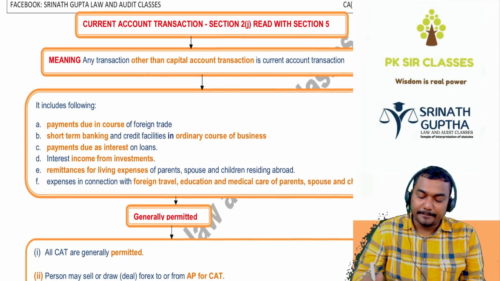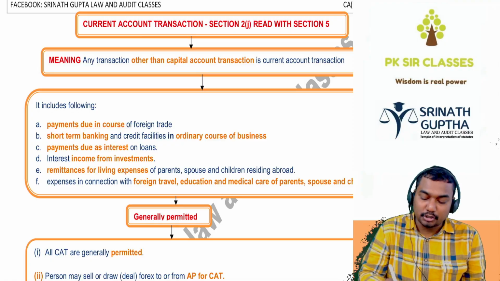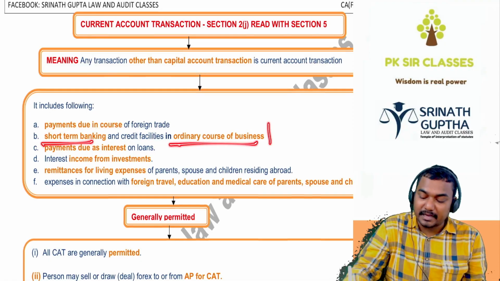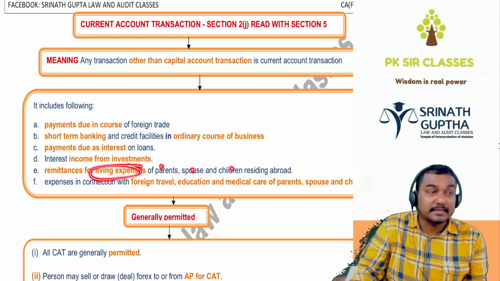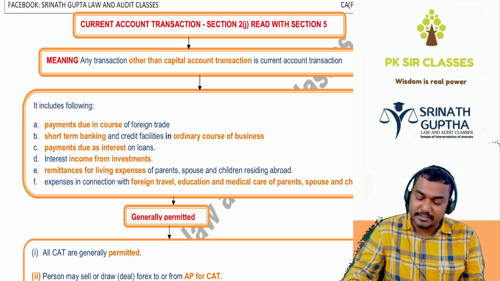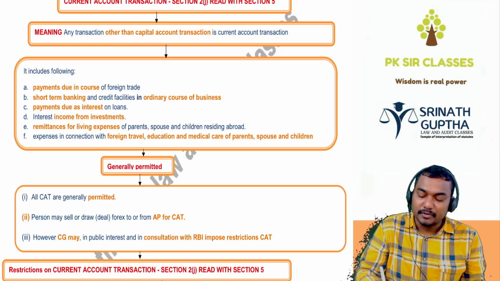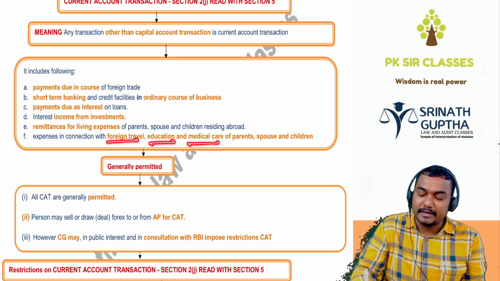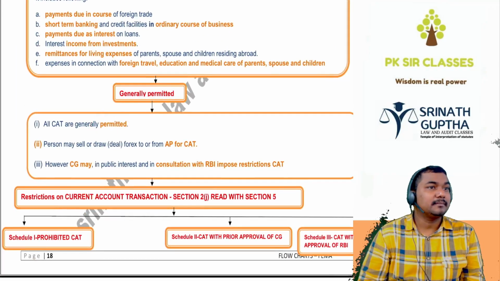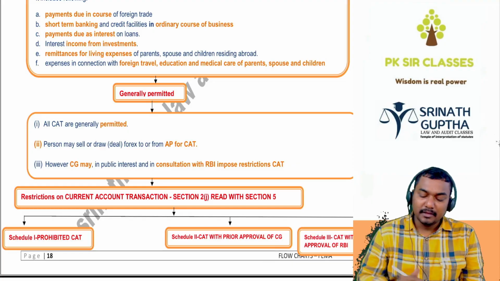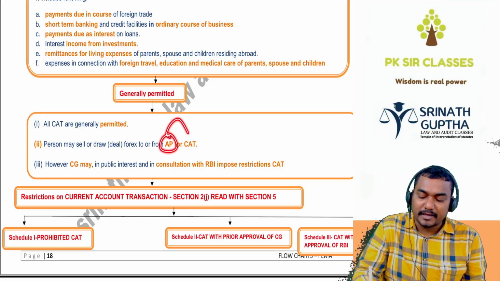It includes payments in the ordinary course of business, short-term banking in the ordinary course of business, payment of interest, income from investments, remittance of living expenses of parents, spouses, children residing outside India. Already we have discussed this in the definition. And expenses relating to foreign travel, foreign education, foreign medical care of the parents, spouse, and children. Generally, these are permitted. Generally, current account transactions are permitted.